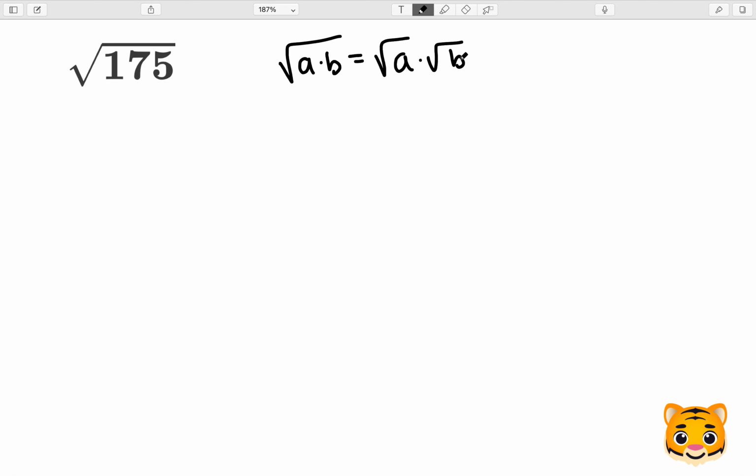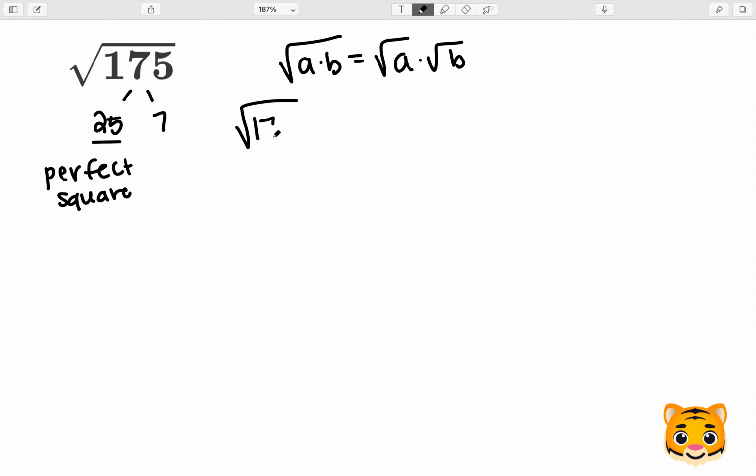Now, if we want to apply this to the square root of 175, we first need to think of the factors of 175. While there are many factors, I will choose to use 25 and 7 because 25 is a perfect square. Perfect squares are extremely important when we're simplifying square roots because they will give us a simplified answer.